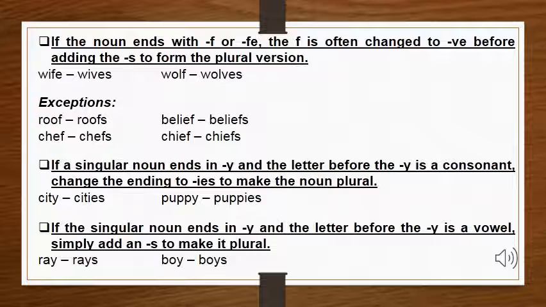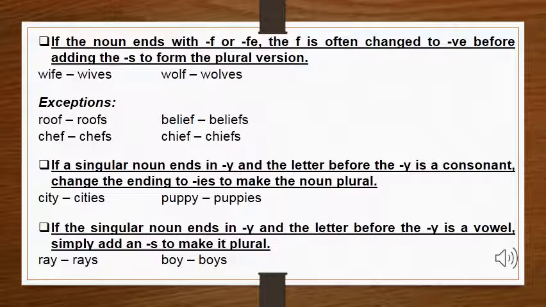In rule number 4, you can see if your noun ends with f or fe, then f is often changed to ve before adding the s to form the plural versions, just like in wife and wolf. Here wife becomes wives by changing f into ve and then we added s, and wolf becomes wolves. Here we also changed f into ve before adding s. But it will not always be the same.